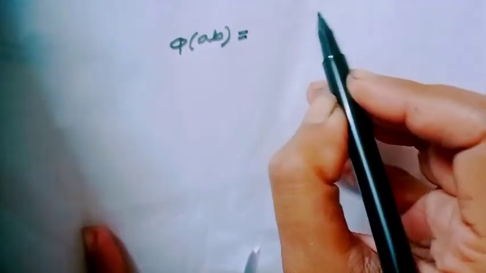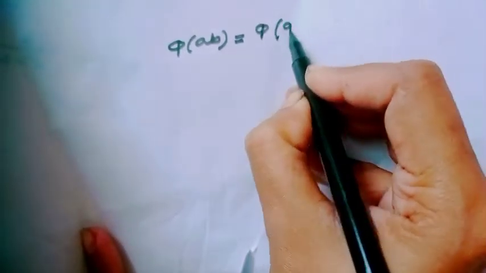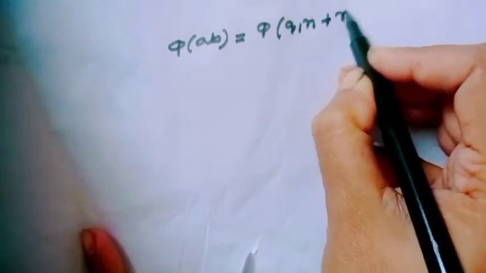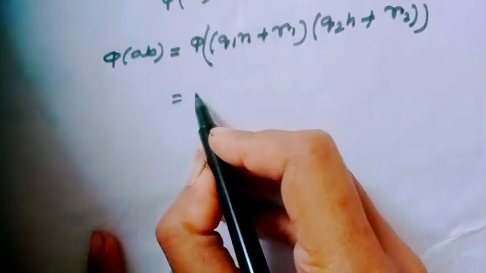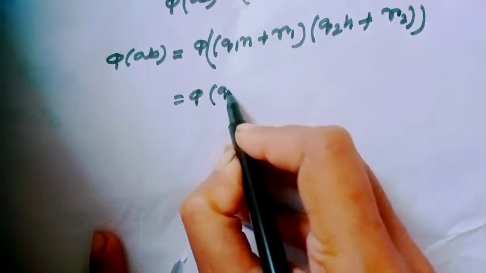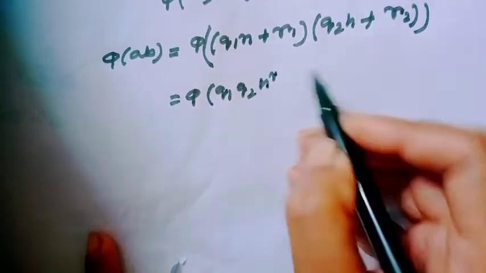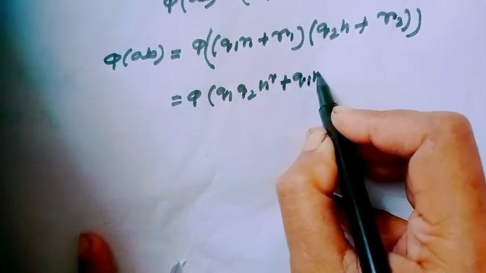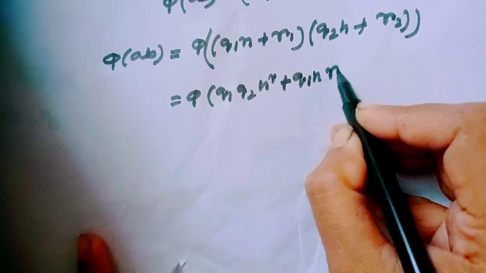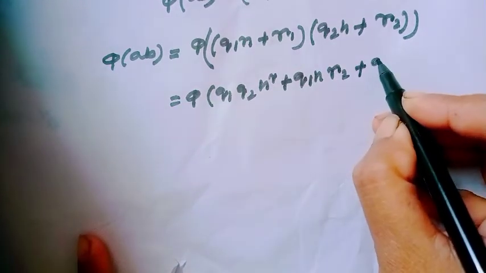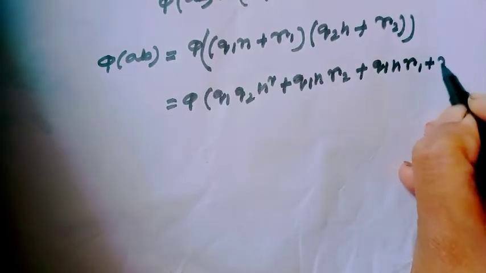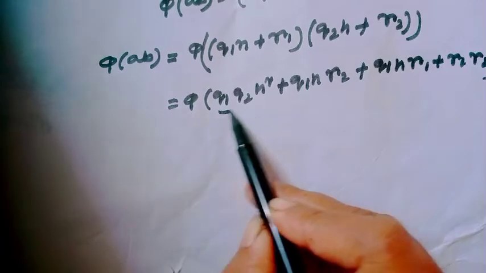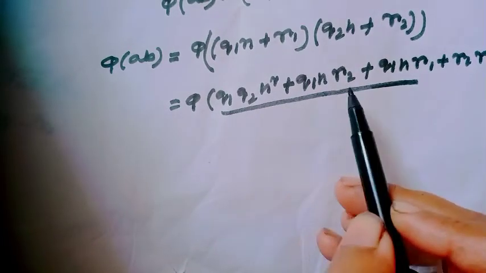Phi of ab equals phi of (q1 n plus r1) times (q2 n plus r2), which is equal to phi of q1 q2 n squared plus q1 n r2 plus q2 n r1 plus r1 r2, and these three parts would be 0 because they are multiples of n.